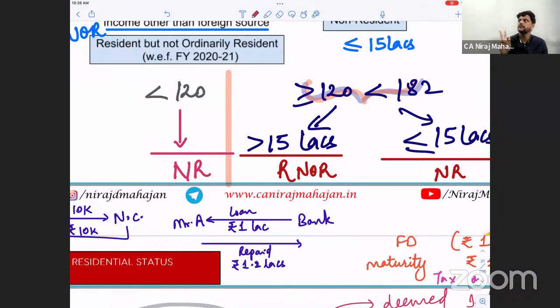Clear to all of you? Yes, everybody? Again, that depends on whether income is more than or less than 15 lakhs. Clear all of you?